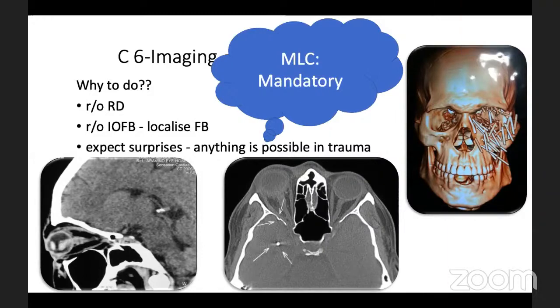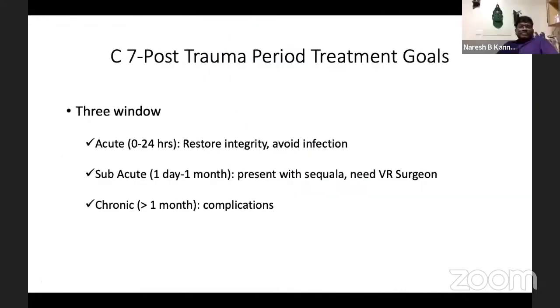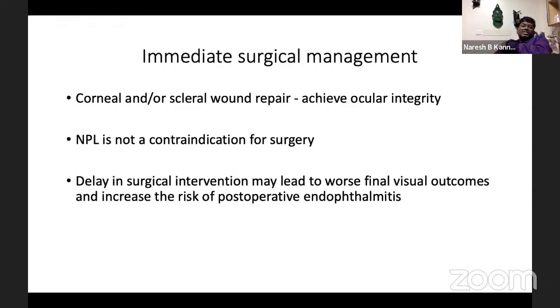So the seventh commandment is, when the patient comes, there are three windows. The acute phase, where the idea is to restore the integrity of the eyeball and avoid infection. The second, subacute phase, where they present with the sequelae, which needs the expertise of a vitreoretinal surgeon, and more than 1 month will be the chronic phase, where the patients will come with the complications. So in the immediate management, just the integrity of the eyeball is to be maintained. To avoid infection, we can go for intravitreal antibiotics.